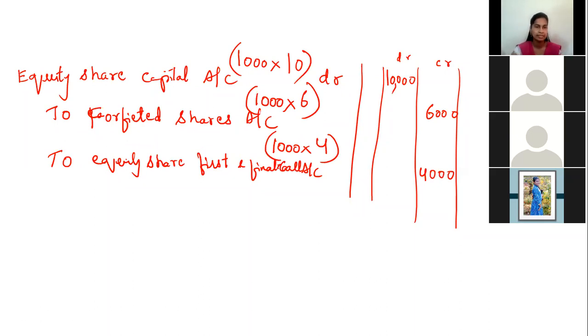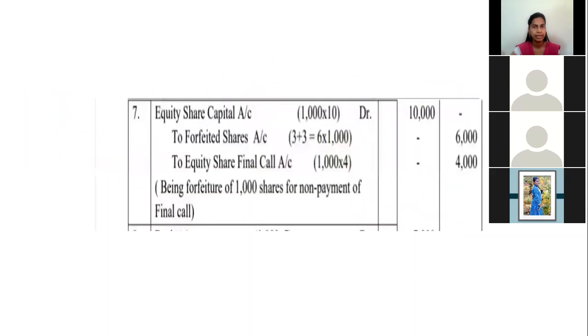Fine. Write this like this. The entry will look like this. If you're getting confused, avoid it, leave it. Okay. Being forfeiture of 1,000 shares. Why? For non-payment of final call money. Yes, being forfeiture of 1,000 shares for non-payment of final call. Fine? Yes.